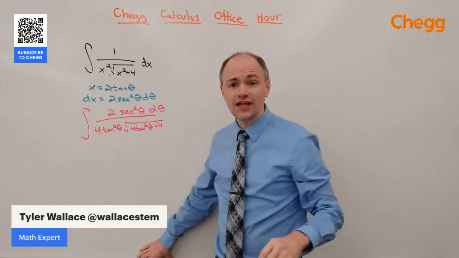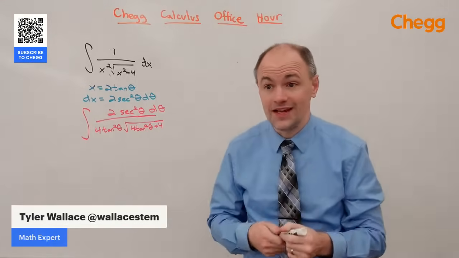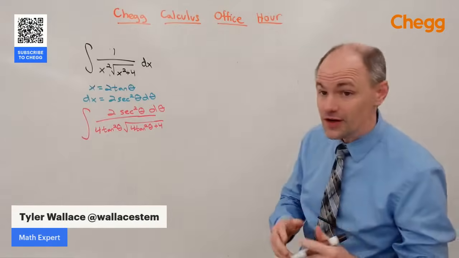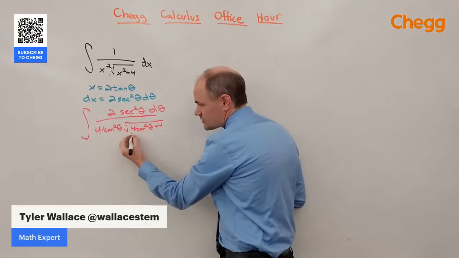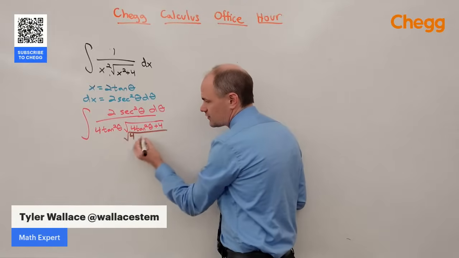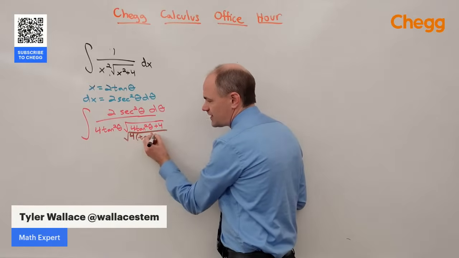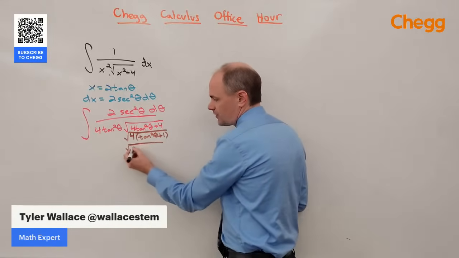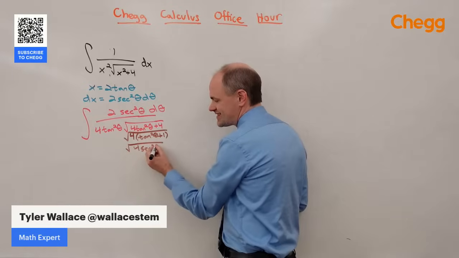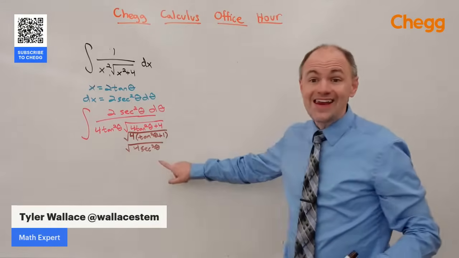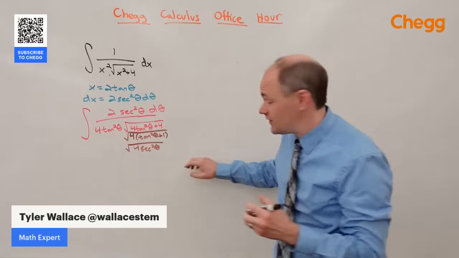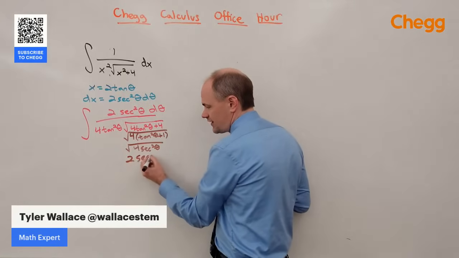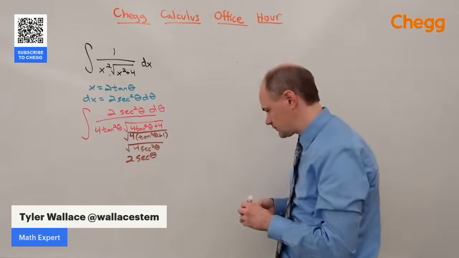And it looks initially like we've made the problem more complicated. But the truth is we've actually made the problem simpler because inside this square root, I can factor out a 4, still under the square root, and that'll leave me with tangent squared theta plus 1. But tangent squared theta plus 1 is just secant squared of theta. And now we can take the square root of this expression. The square root of 4 is 2, and the square root of secant squared is just secant.